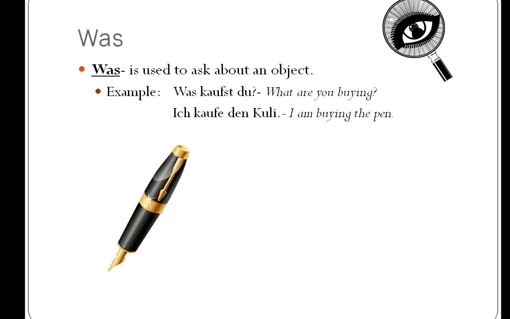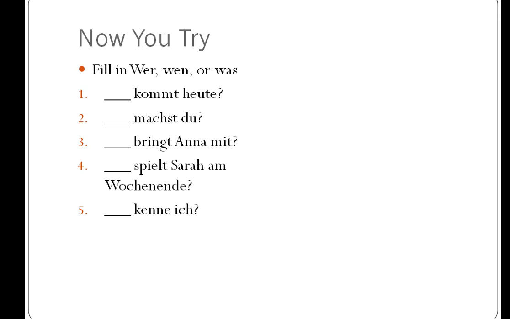Was is very simple. It's only used to ask about an object. If the direct object is a thing, you ask was. If it's a person, you ask wen. So was kaufst du? Ich kaufe den Kuli. I'm buying the pen. Subject is ich or again du, depending. And the direct object is den Kuli, sorry.